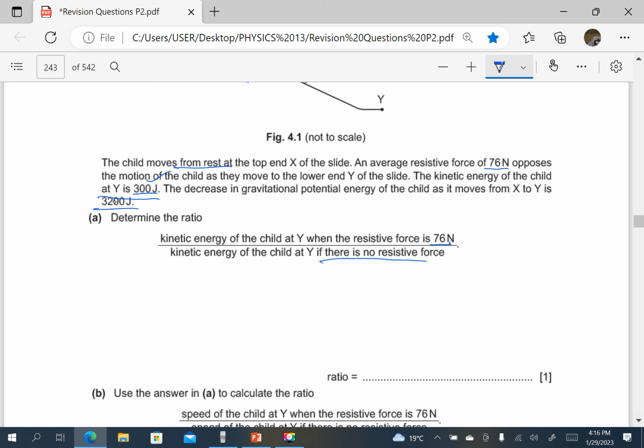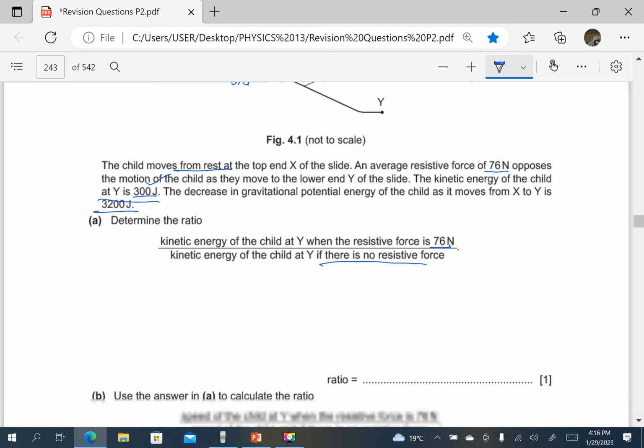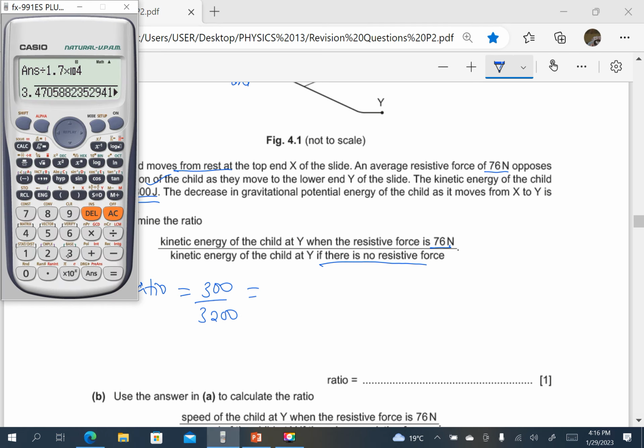If there was no resistive force, the decrease in gravitational potential energy when the child reaches y would be the same as the gain in kinetic energy at point y. So the ratio here is simply 300 divided by 3,200, which is 0.094.